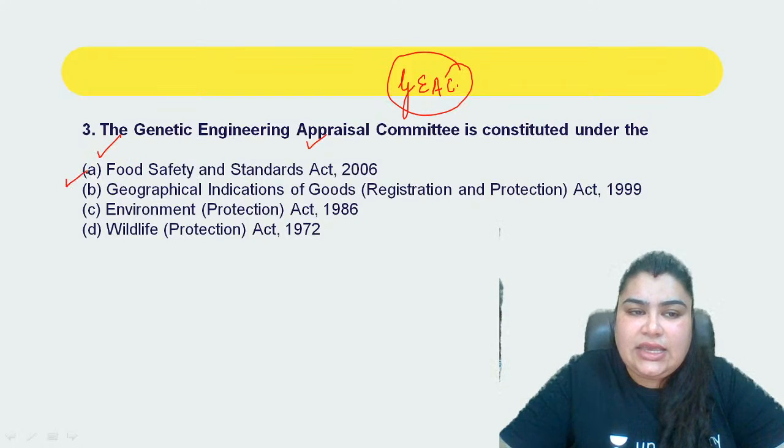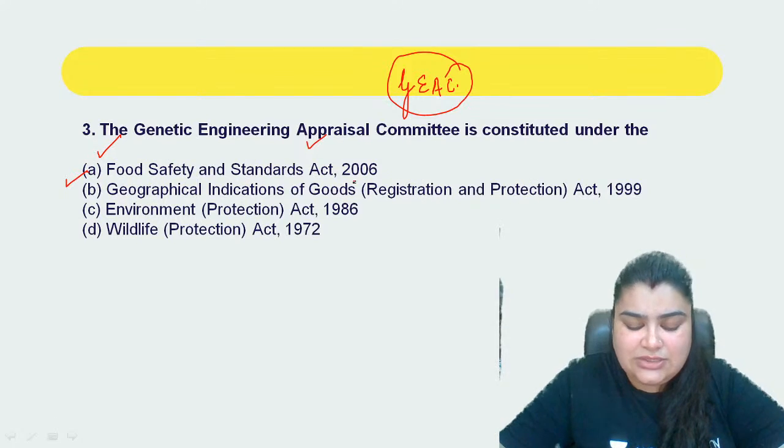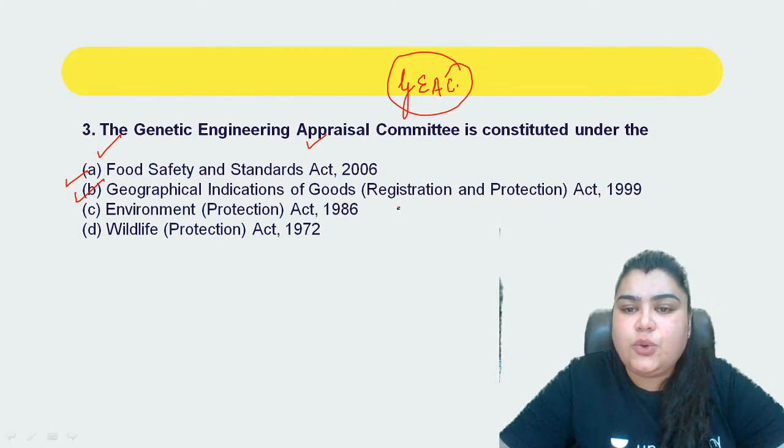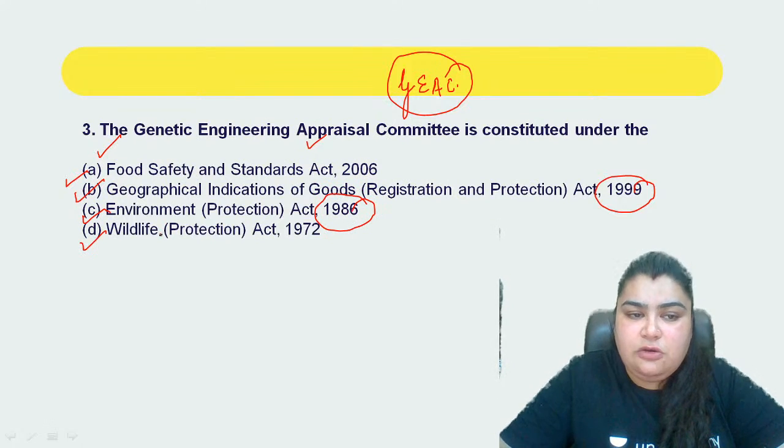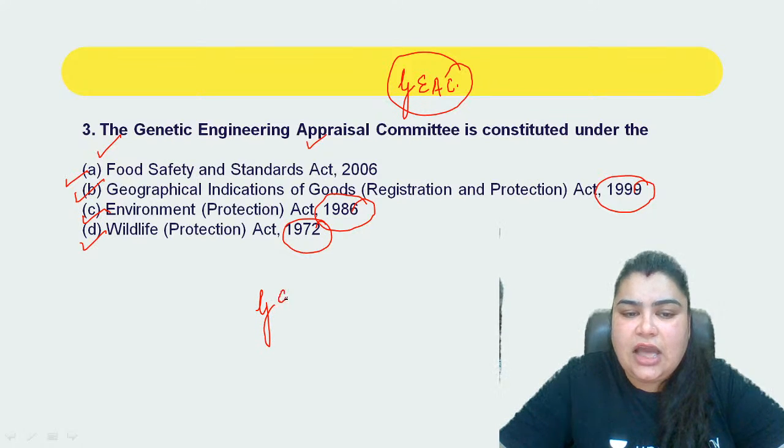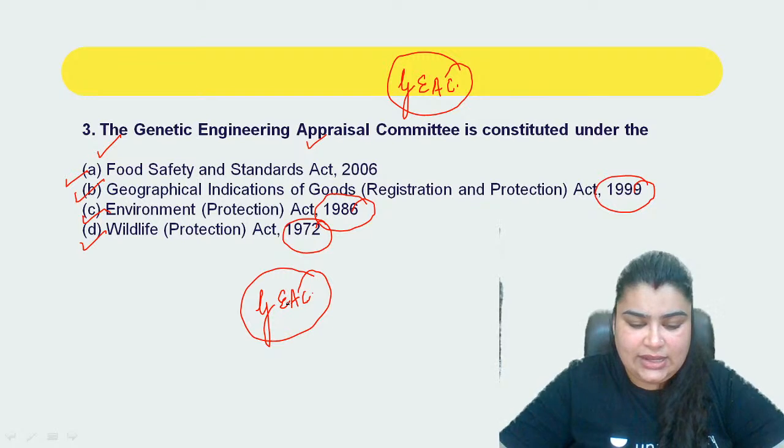So it says A, Food Safety and Standards Act of 2006. B, Geographical Indication of Goods Act 1999. C, Environment Protection Act of 1986. And D, Wildlife Protection Act of 1972. Which of the following act has been responsible for setting up of the GEAC? Quickly answer.